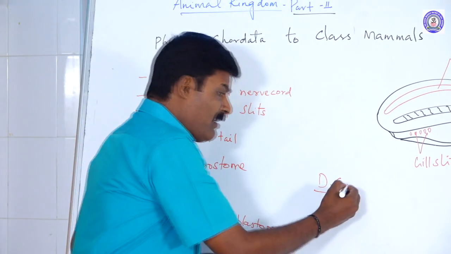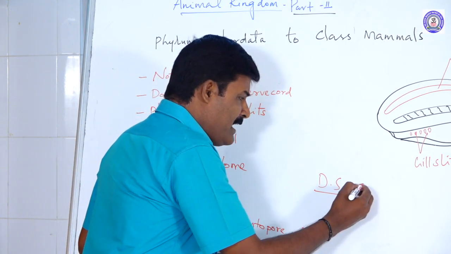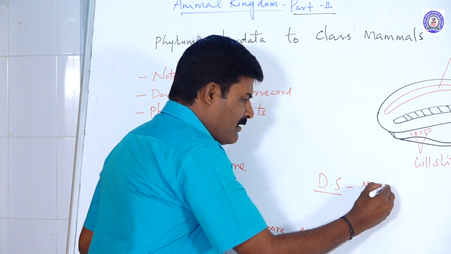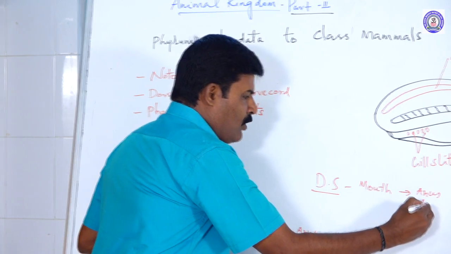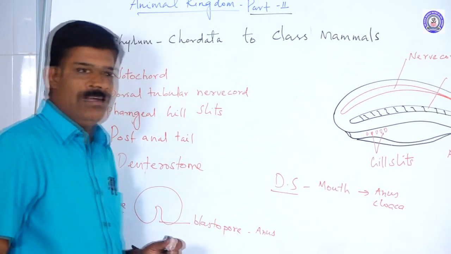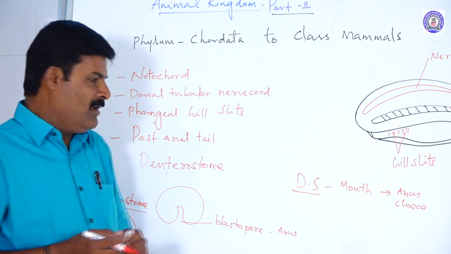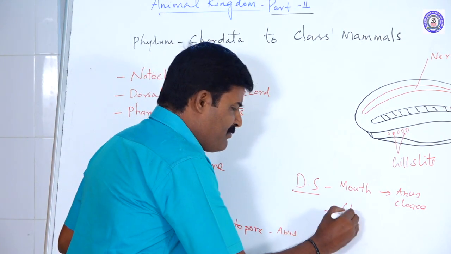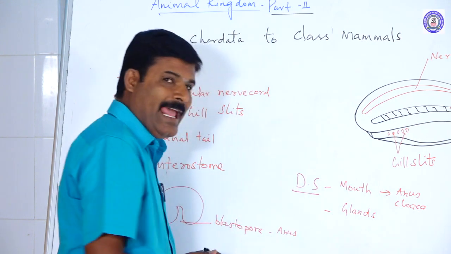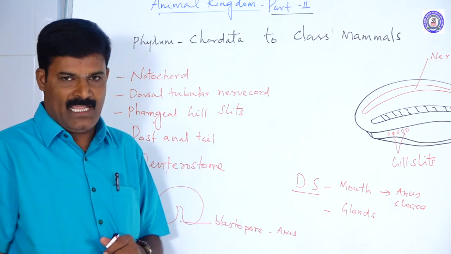A complete alimentary canal means the alimentary canal begins from the mouth and ends with the anus, or it may be the cloaca. This is called the complete digestive tract. Another feature is that digestive glands are present, for example the liver and pancreas.